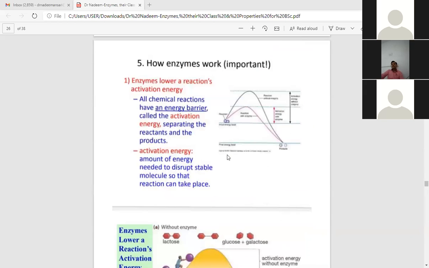Again, this is the graph showing how, in the presence of enzyme, activation energy is lowered. How can you define activation energy? It is the amount of energy required to disrupt, to break the stable molecule, that is the reactants or substrates, so that the reaction can take place and product is formed. All chemical reactions have an energy barrier known as activation energy. This separates the reactants from the product, and it has to be overcome by the presence of enzymes.